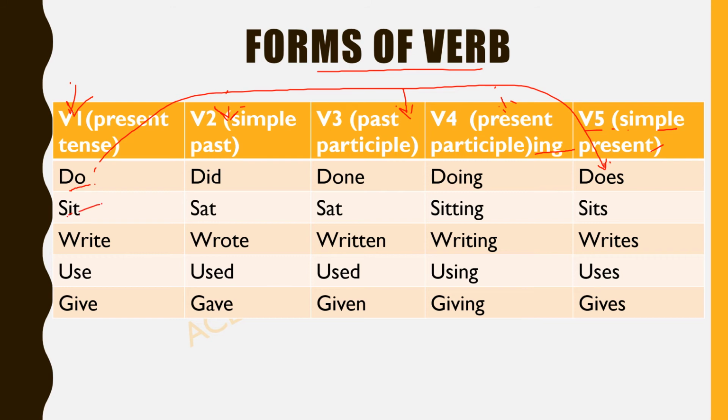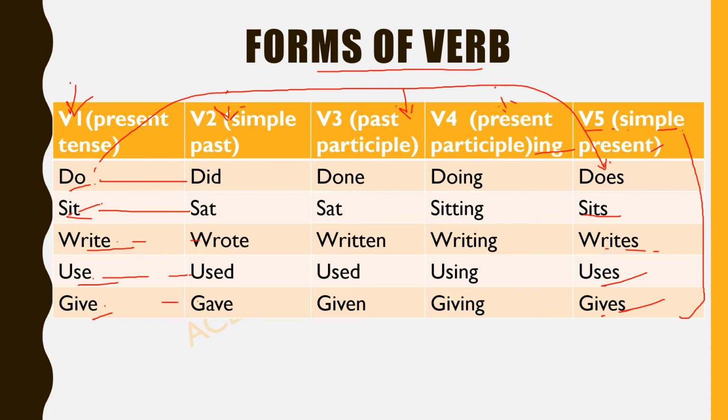Sit, then what is here? Sits. Write, writes. Use, uses. Give, then comes gives. These are the simple present tense verbs. Now let's talk about the simple past tense verbs. What will be the past for do? It will be did. Sit, sat. Write, wrote. Use, used. Give, gave.